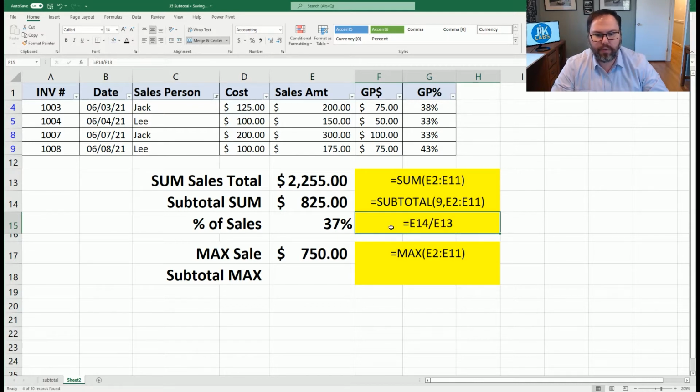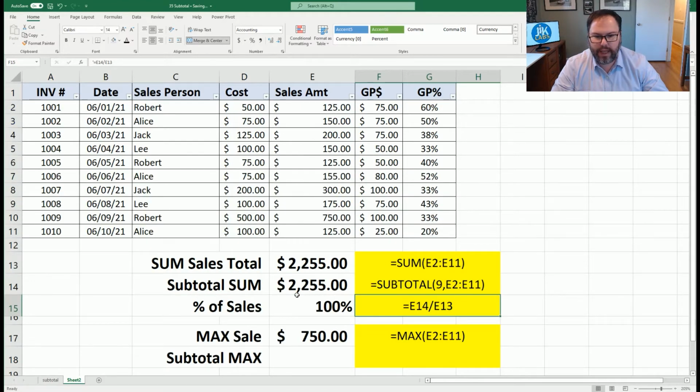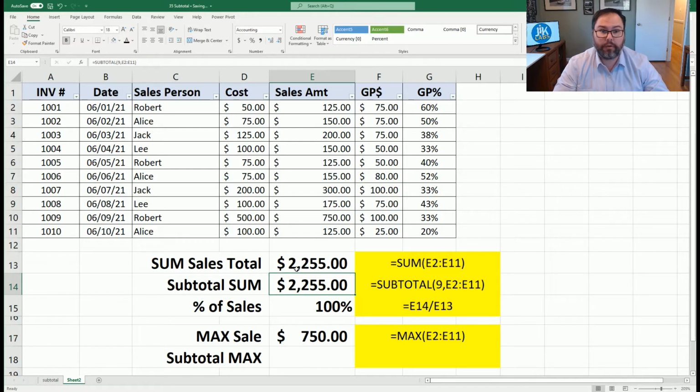There's a look at that equation. Now let's come back to everyone, and we can see that we have 100% of sales, no kidding, because now everyone is being shown. Subtotal is a very easy function that will show you, as you're filtering, just a subset of totals or averages, or whatever you are filtering, that it does for you.